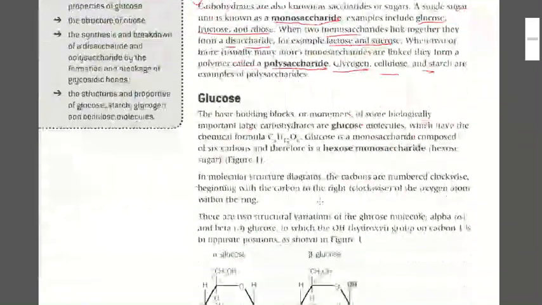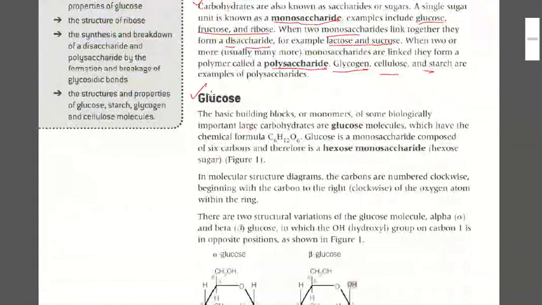Now we are going to discuss glucose. Glucose is a monosaccharide, that is, it contains only one unit of saccharide. The basic building block or monomer of biologically important carbohydrates is the glucose molecule, which has the chemical formula C6H12O6.